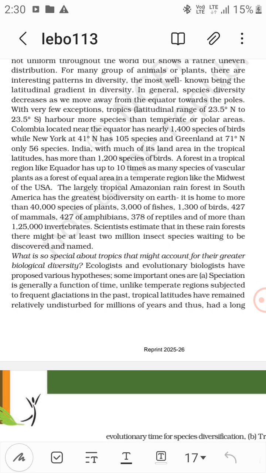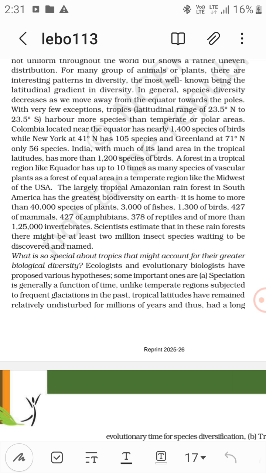Now Colombia, located near the equator, has nearly 400 species of birds, while New York has 105 species, Greenland has 56 species, and India, with much of its land area in the tropical latitudes, has more than 1200 species of birds. So these are the birds, right?